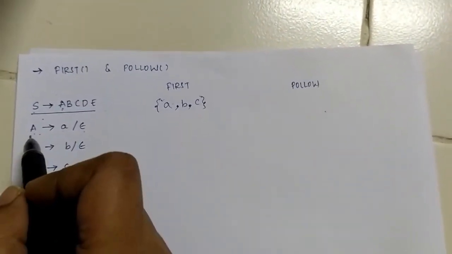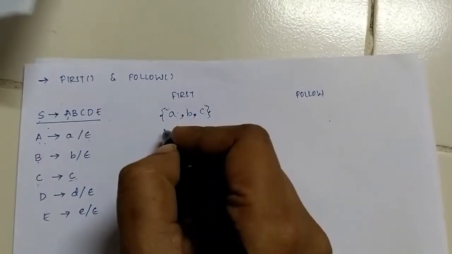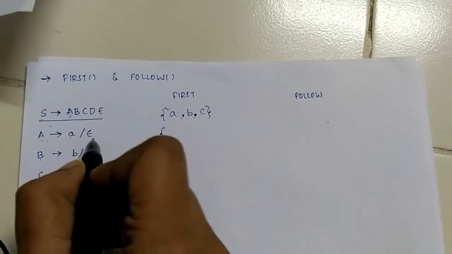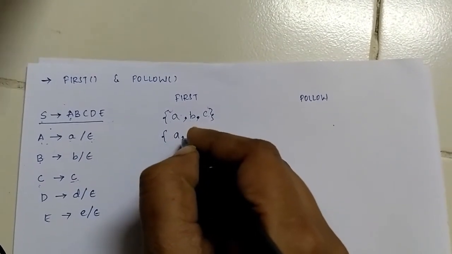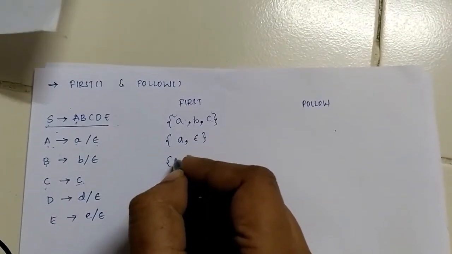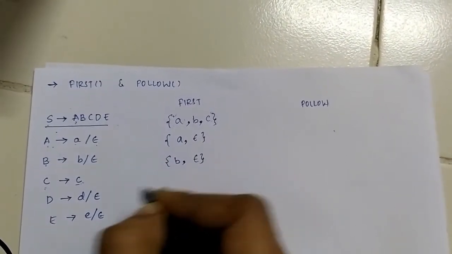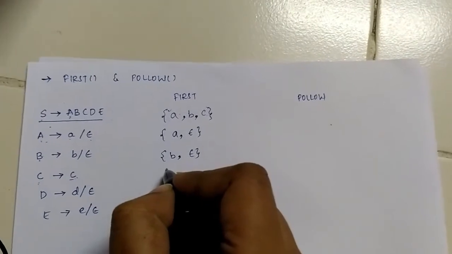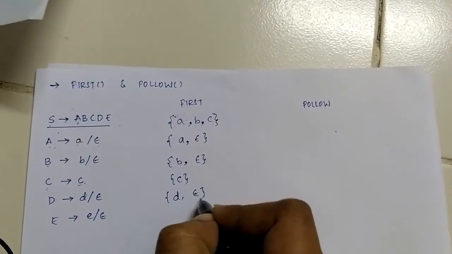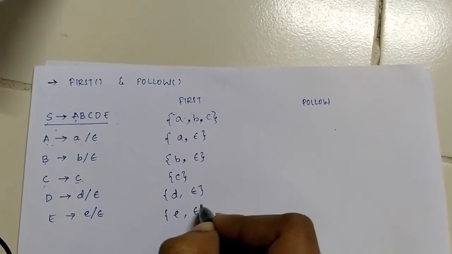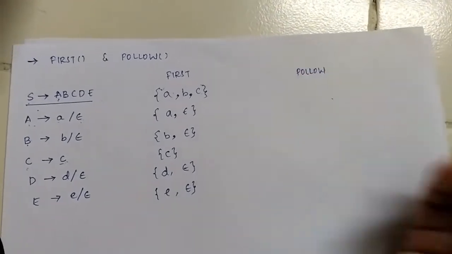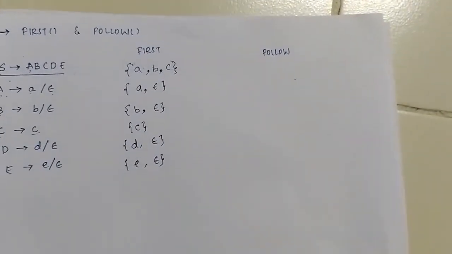Now for the other productions, what would be the first? They already start with terminals, so we need not worry about it. Let's just write them as they are, and the same with b, since they are already terminals. In this case it's c, d, epsilon, e, epsilon. So this is how you find first. This is an easy example.